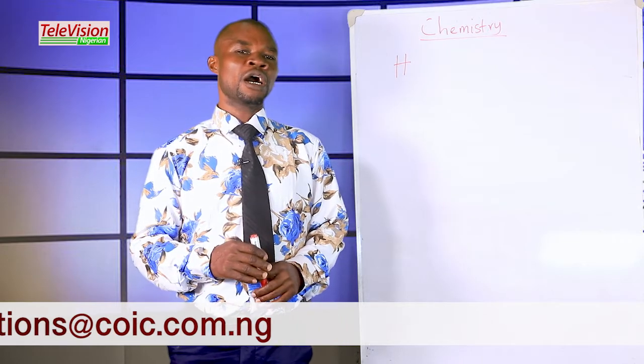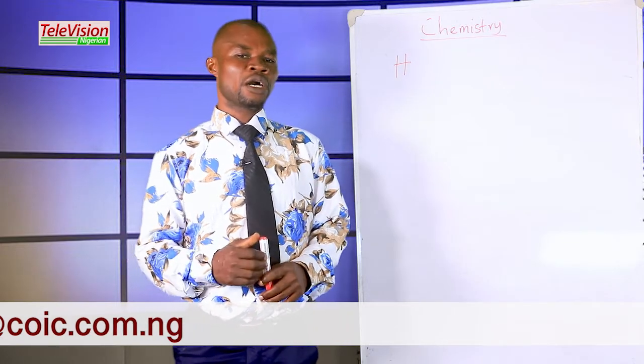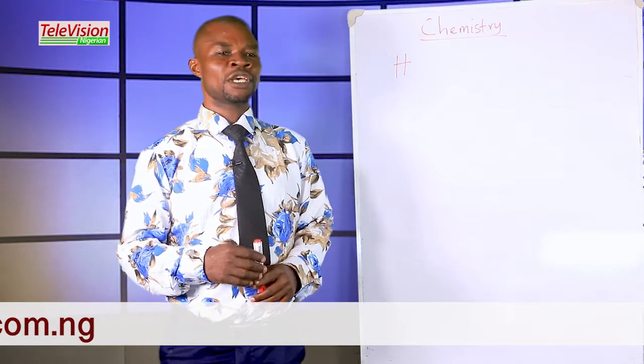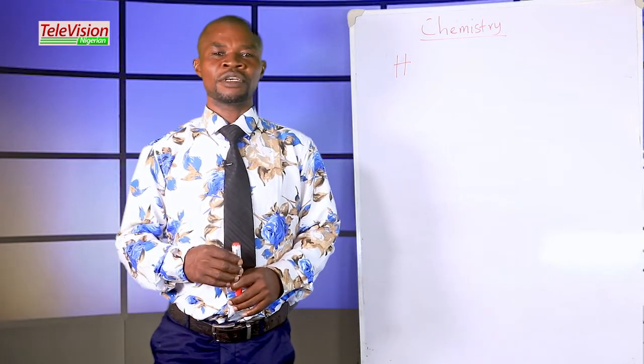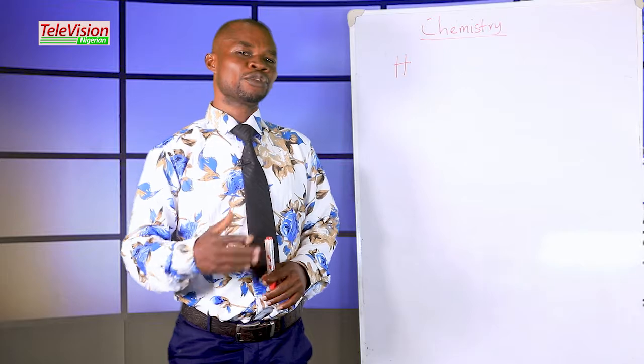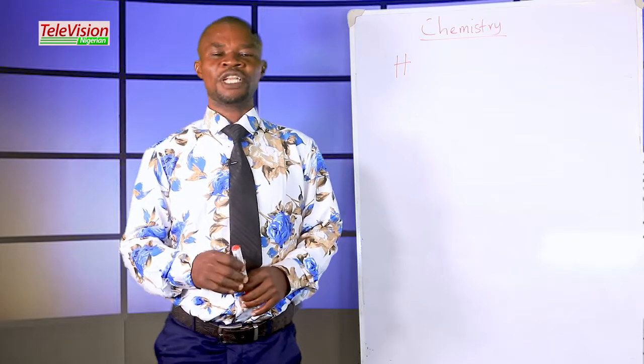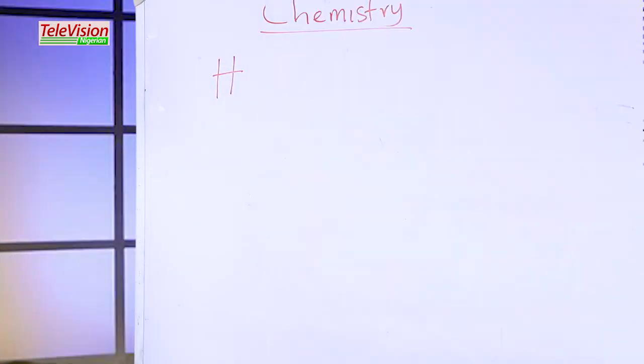Therefore we use the atomic number to carry out the electronic configuration, because in a neutral atom the number of protons is equal to the number of electrons. So the number of electrons in hydrogen is 1.